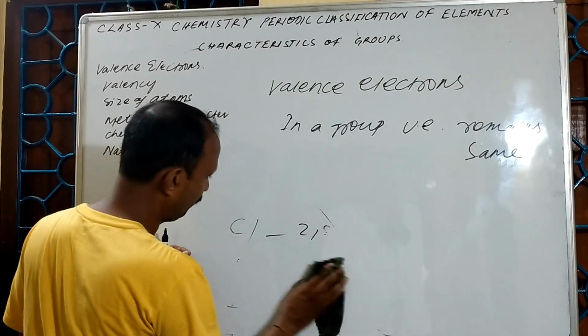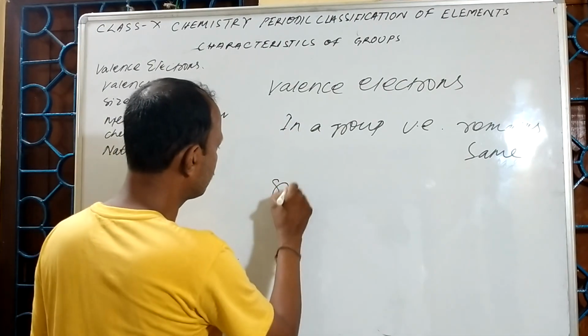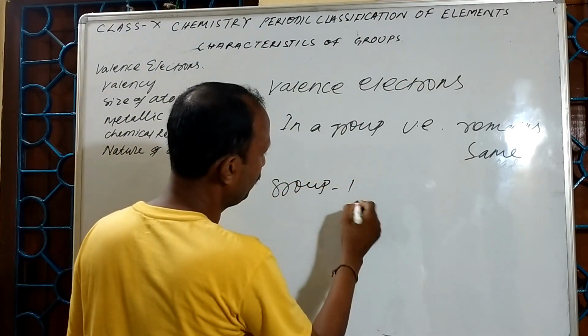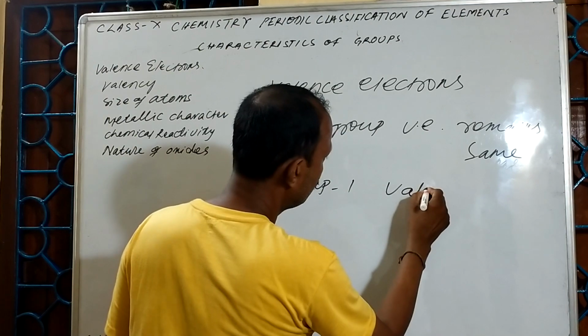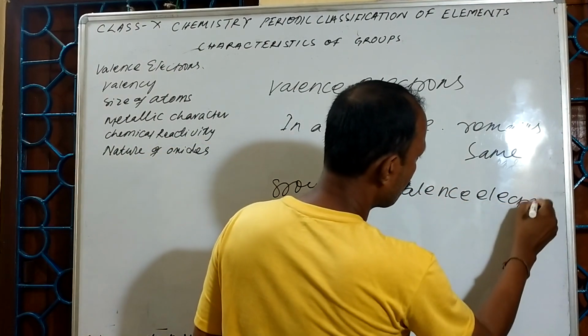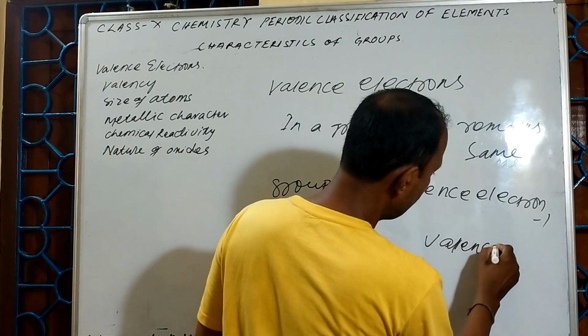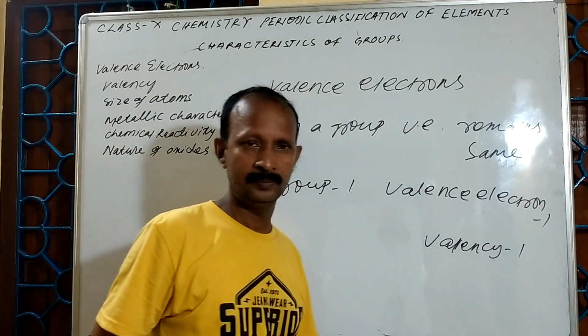Group 1 elements: their valence electron is 1, valence also 1.